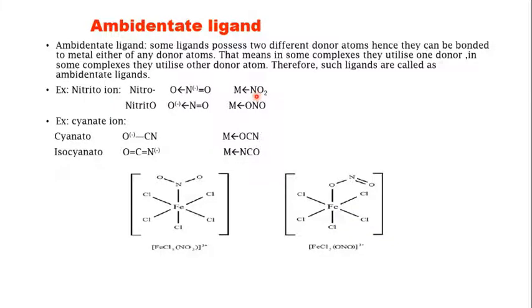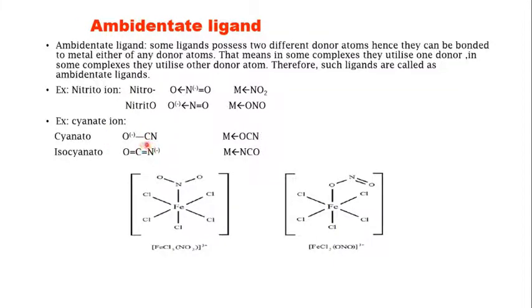The metal can be bonded with nitrogen or it can be bonded via oxygen. So it possesses two donor atoms, one is nitrogen and the other one is oxygen. Even in the case of cyanide, CN minus, you have two possibilities.